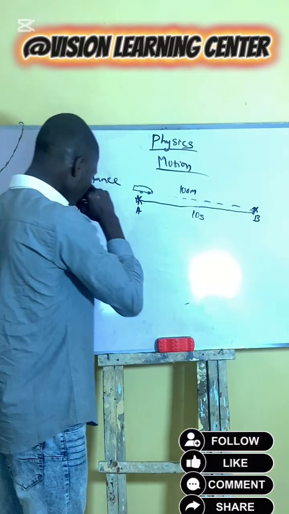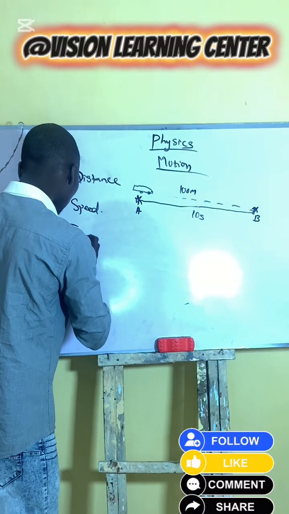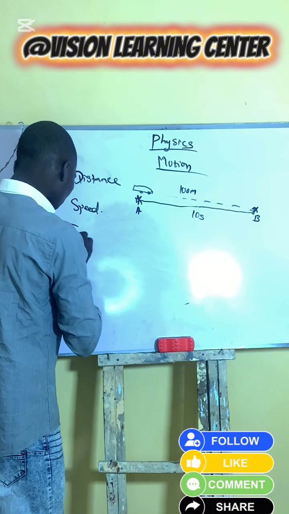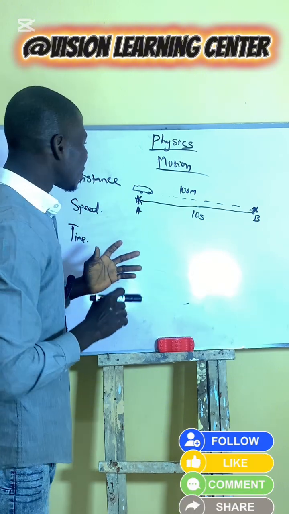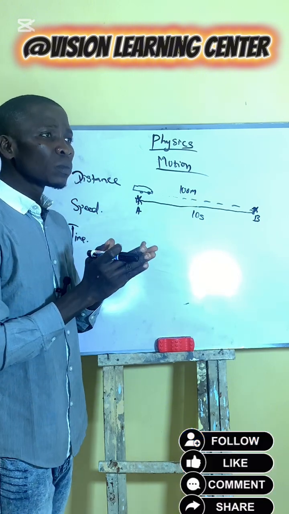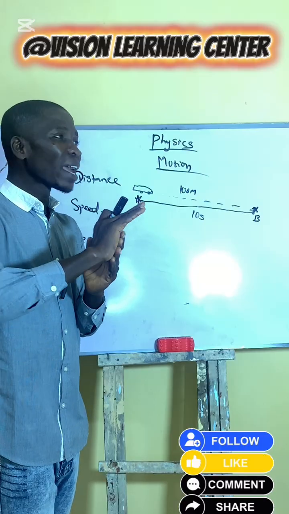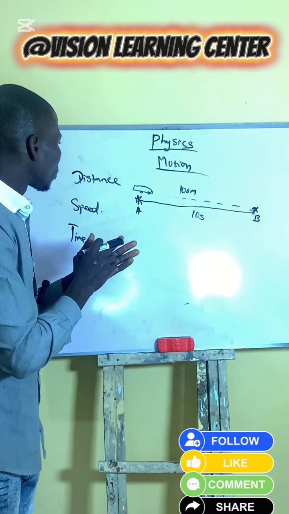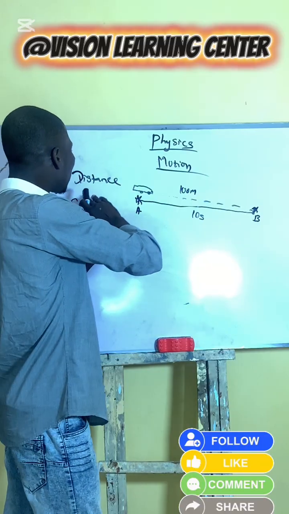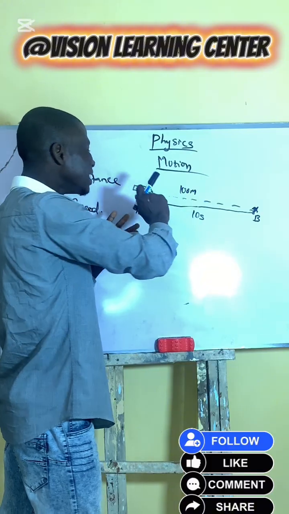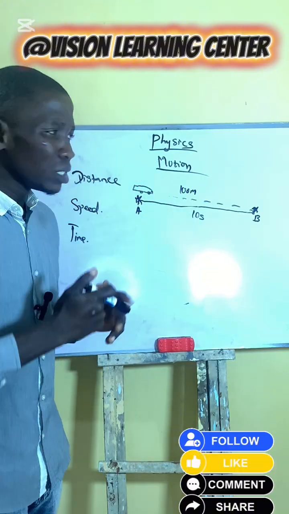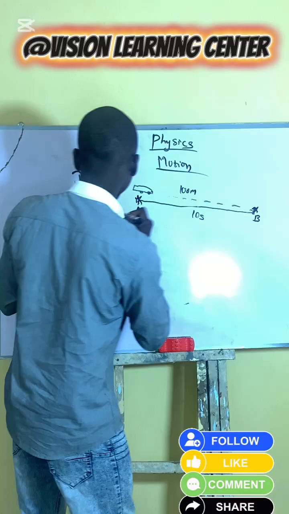Okay. The other one is time. Time. Time is the duration taken by a body, is the duration that a body takes to cover a distance at a given what?